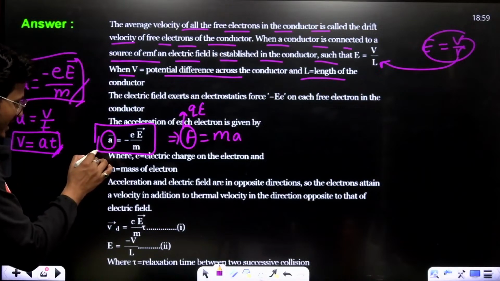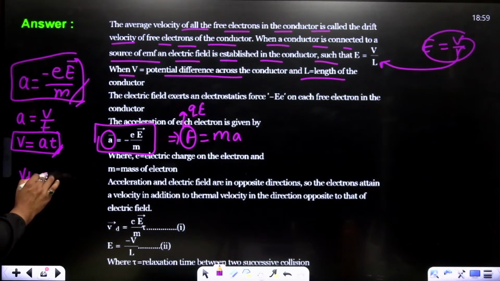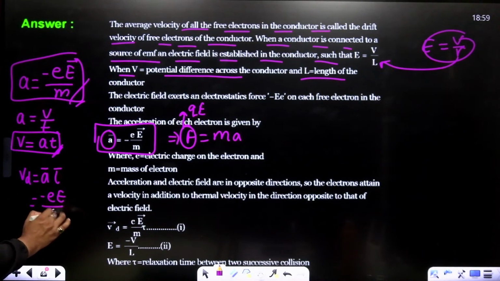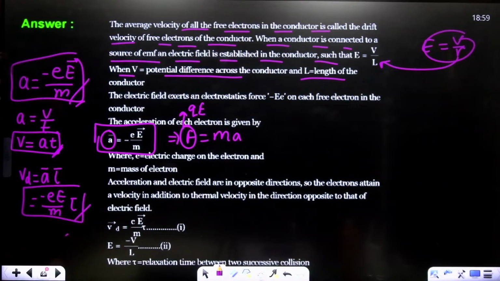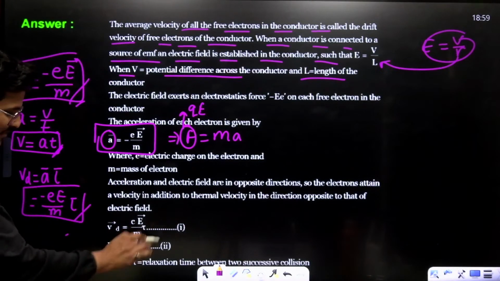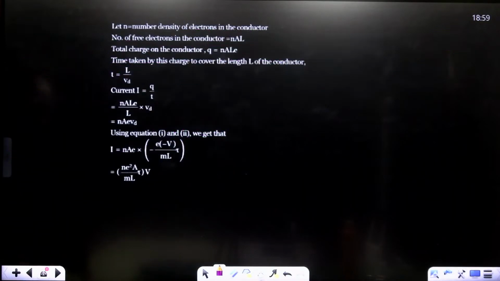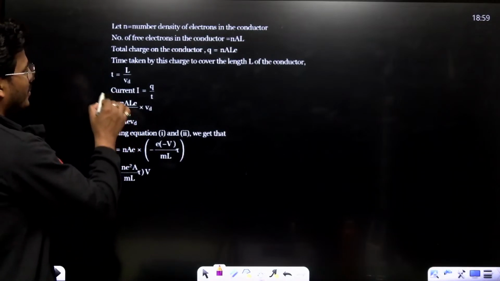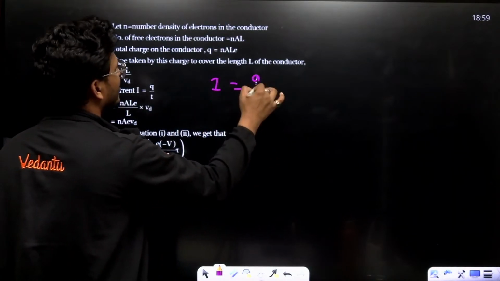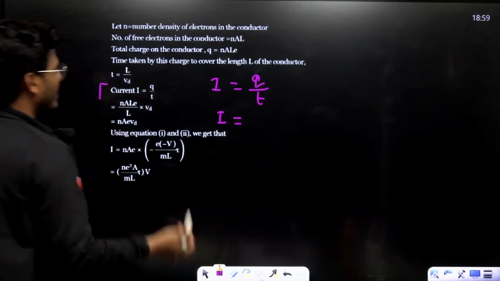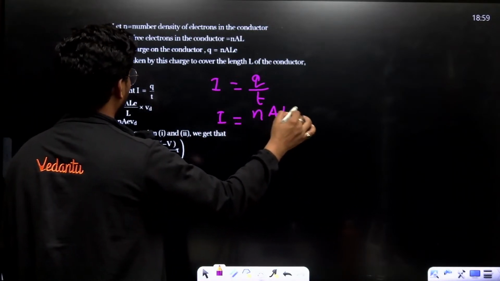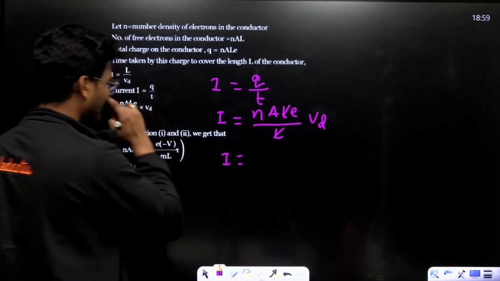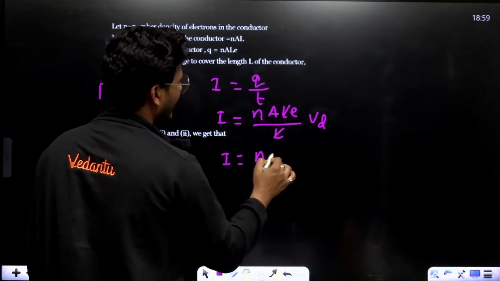So what is Vd here? Vd is basically a into tau. a is what? This is eE upon m into tau. Got my point? And what is E here? Negative of V upon L. Just put it all. You have to reach at I equals to Q upon t. Now, Q is basically nALe upon L times Vd. L just cancels out. I is equal to nAeVd.